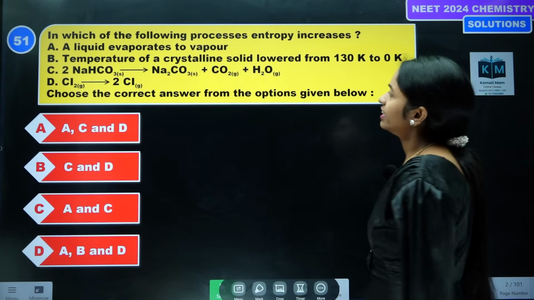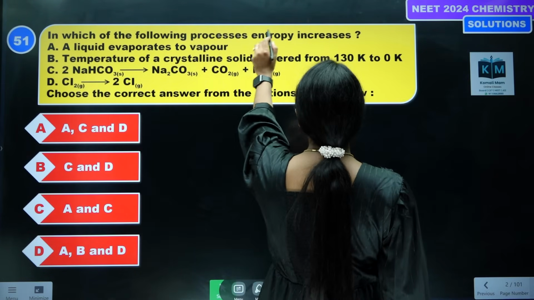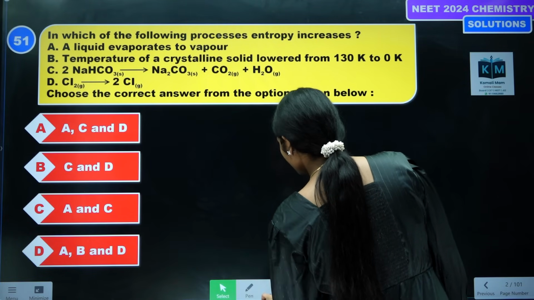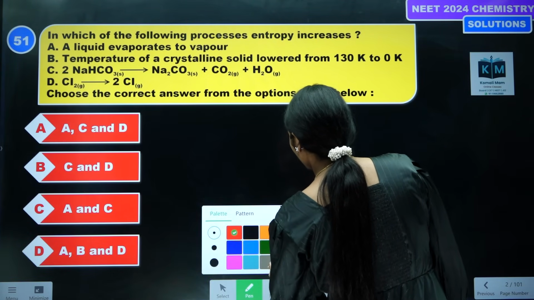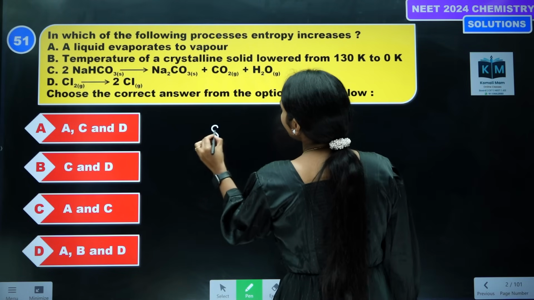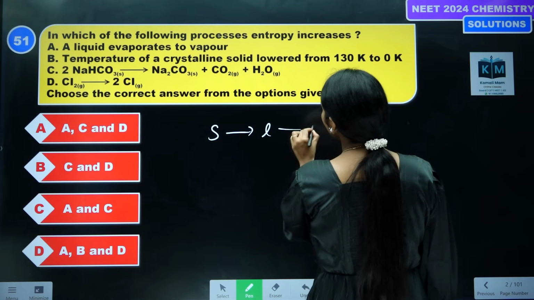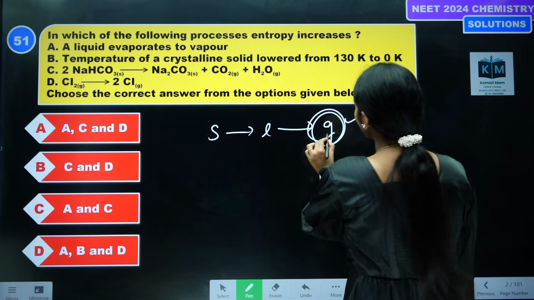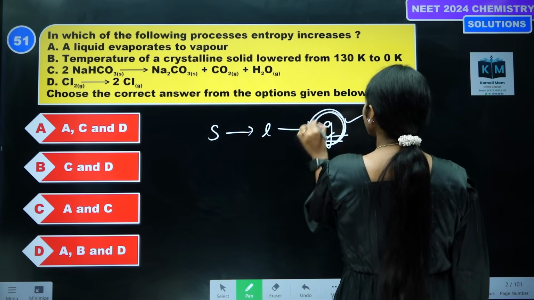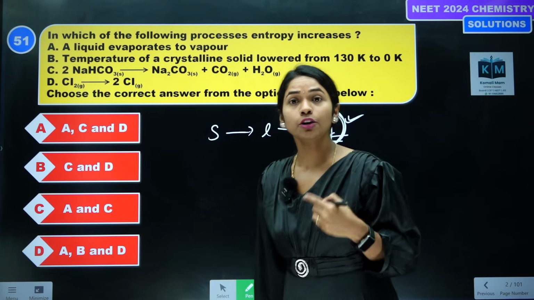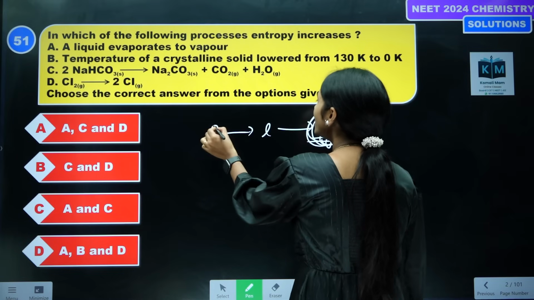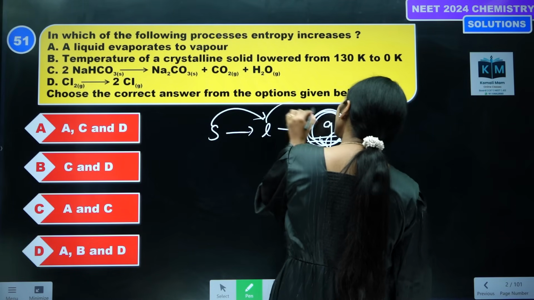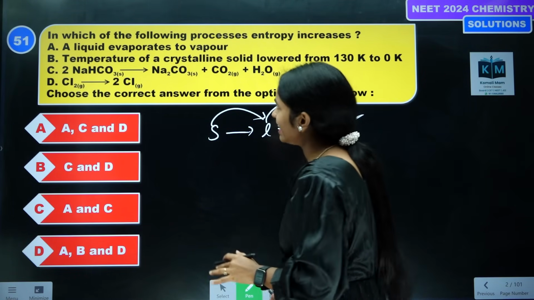Question number 51. In which of the following processes does entropy increase? If a solid converts to liquid, or liquid converts to gas, where there are more gaseous moles, the entropy is more. Solid converting into liquid means disorderness increases. Liquid converting into gas means disorderness increases.